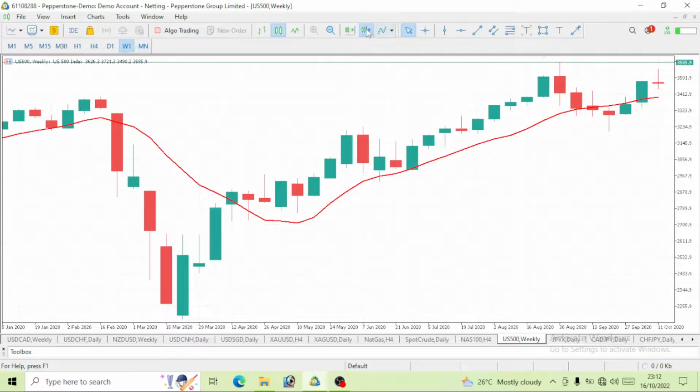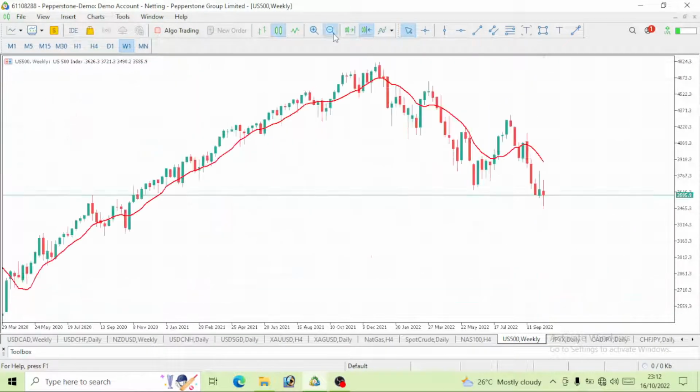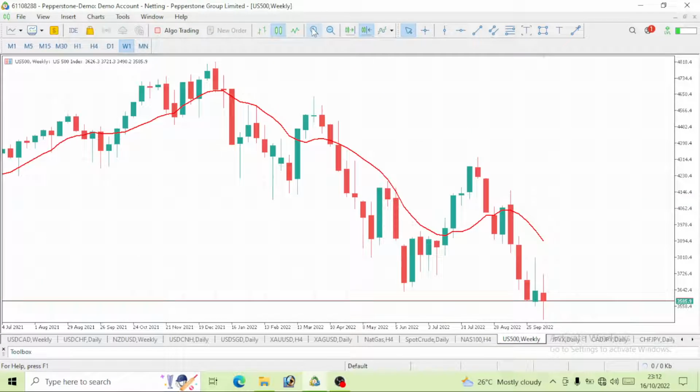Now take a look at it on this weekly time frame, guys. So we have to zoom it out. What we can clearly see on this weekly time frame is that we are on a bearish move. Take a look at it, for some weeks we actually went bearish. A correction was made. Then again, we had another bearish move, right? Here we can take it as a correction. And then we had this drop.